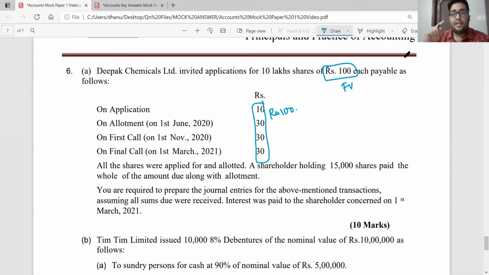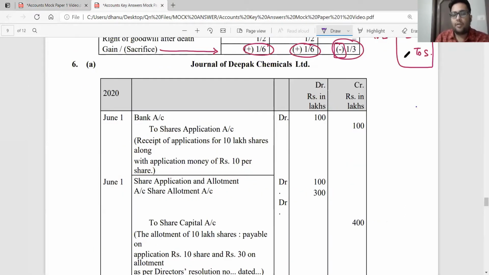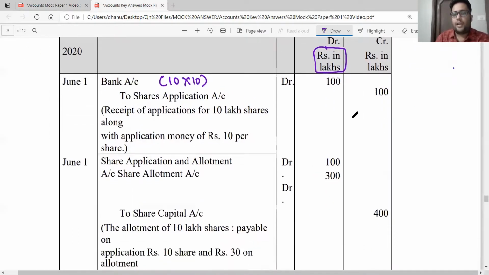The first entry in the application stage is you are going to receive the application. So how many shares? There are 10 lakh shares which have been issued. So I'm going to receive 10 lakh applications. And what is the amount per share? 10 rupees. So what will I record? Bank account debit to share application account, 10 lakh shares into 10 rupees each. Because rupees is in lakhs, I'm recording only 100. It's 100 lakhs, but because I've said rupees in lakhs, I'm recording only 100. 10 lakh shares into 10 rupees each.